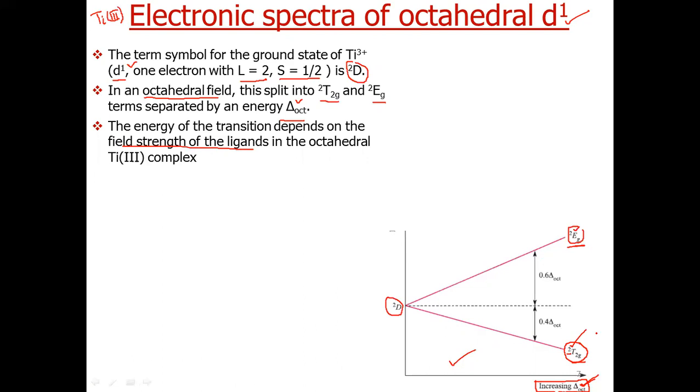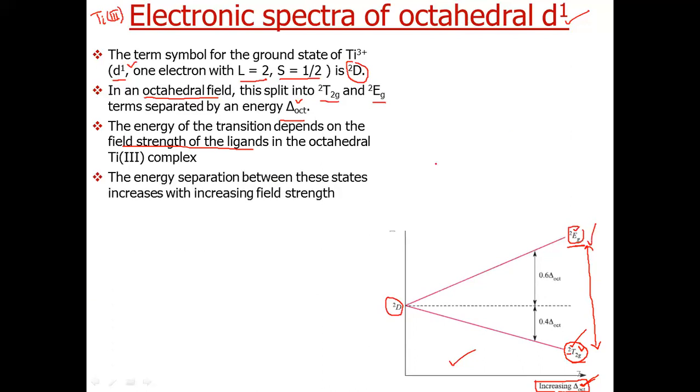Stronger ligands, or we can say the ligands which have a strong field, will split these states more. So the energy difference will be more, so we require more energy to excite an electron from this state to this state. So the energy separation between these states increases with increasing field strength. As we can see from this graph, as we increase the field strength, they are moving apart. That means the energy difference between these two is increasing.